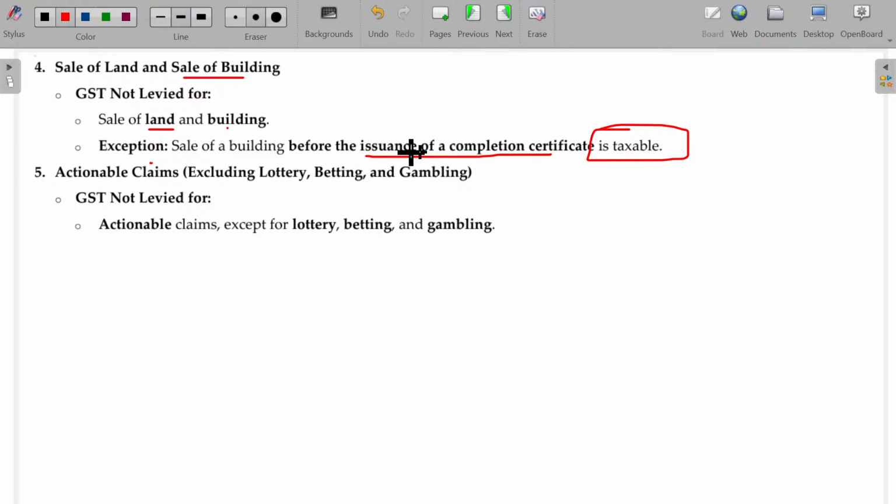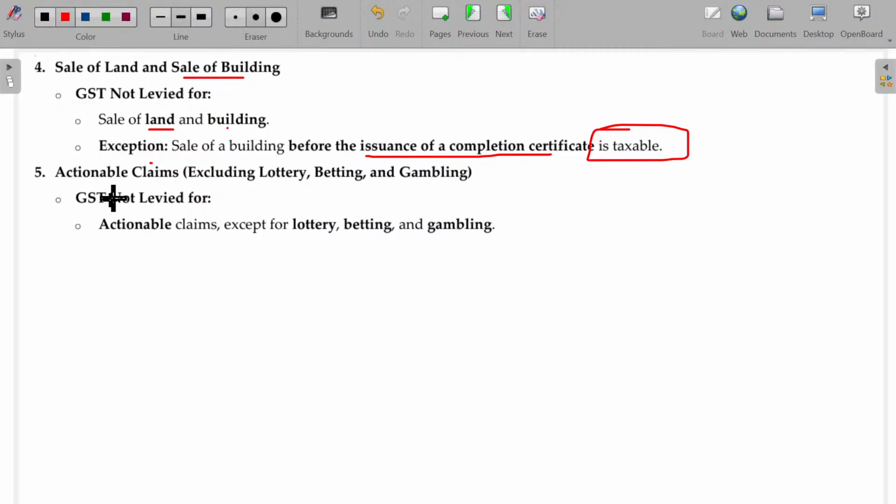Okay. Before issuance of the completion certificate, if I am constructing as per the request of the contractee, and as per the changes he requests me to do now and then, I do all the changes and construct by getting the money in installments, then it will come under supply of services. Already we have studied this under Schedule 2.